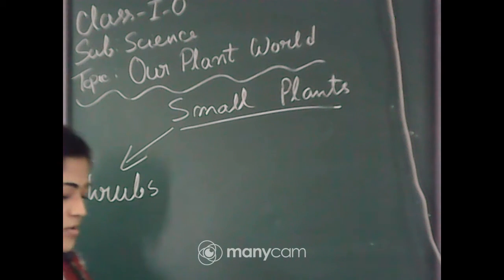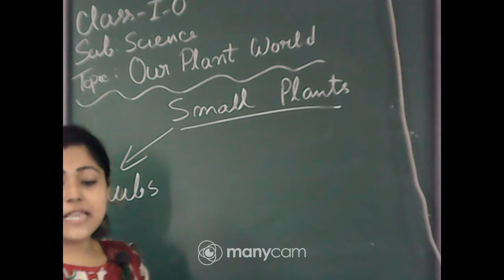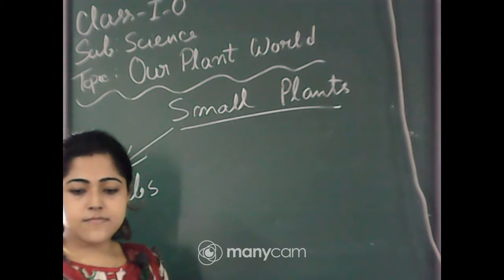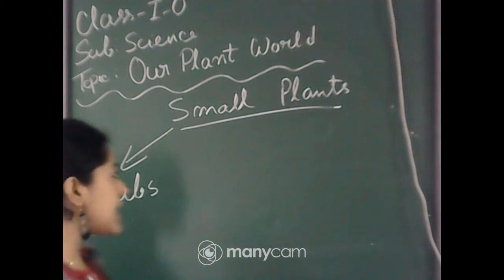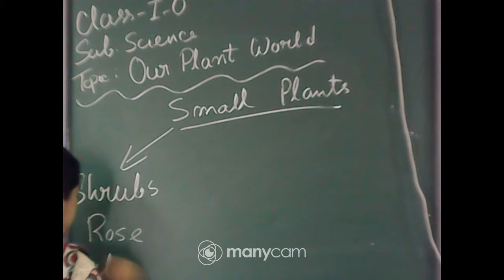And you know, the small and strong plants are called shrubs, and their examples are rose, hibiscus, and tulsi.